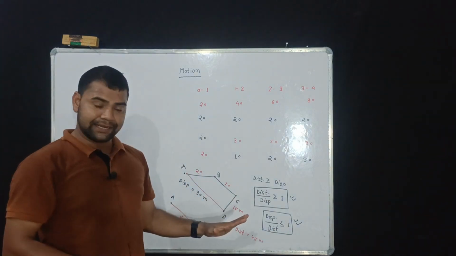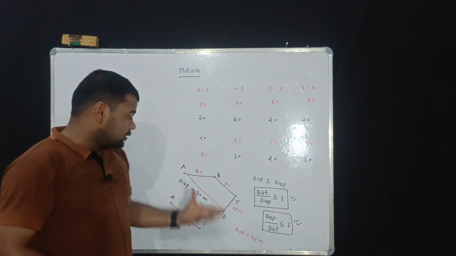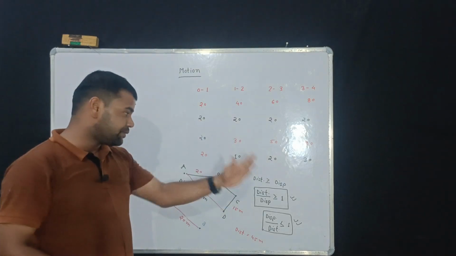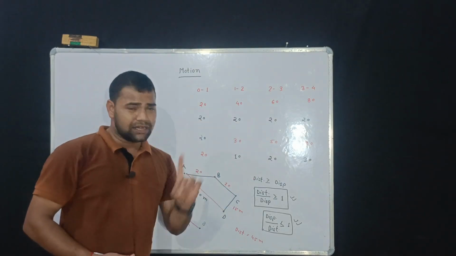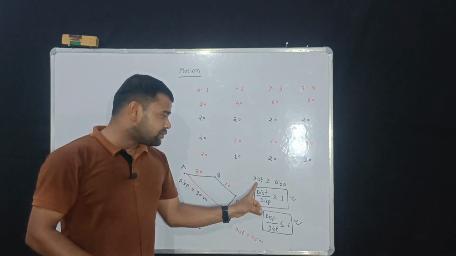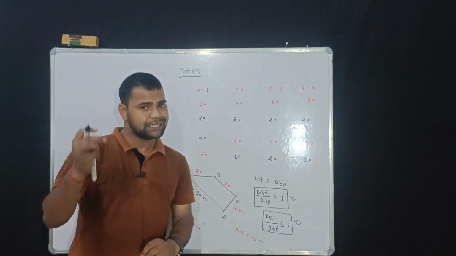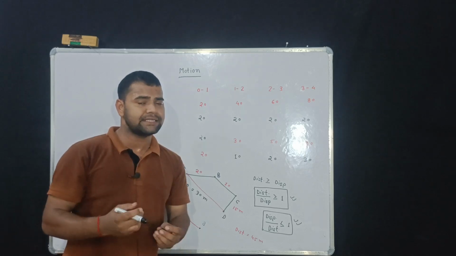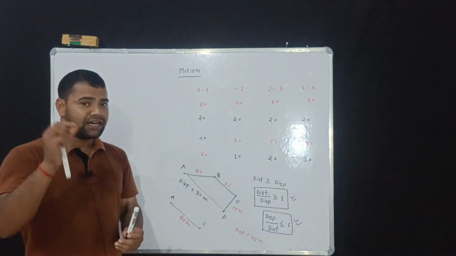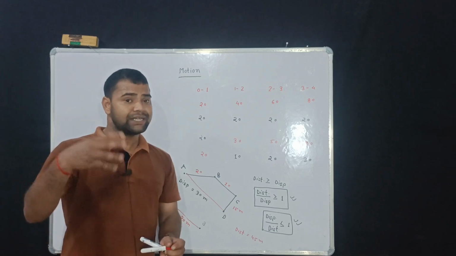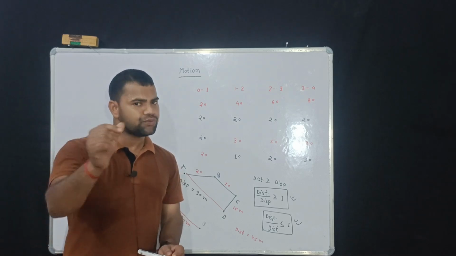So we can see the distance and displacement and the difference between these two. In another way, the difference between distance and displacement can also be explained on the basis of vector and scalar. What is a vector?